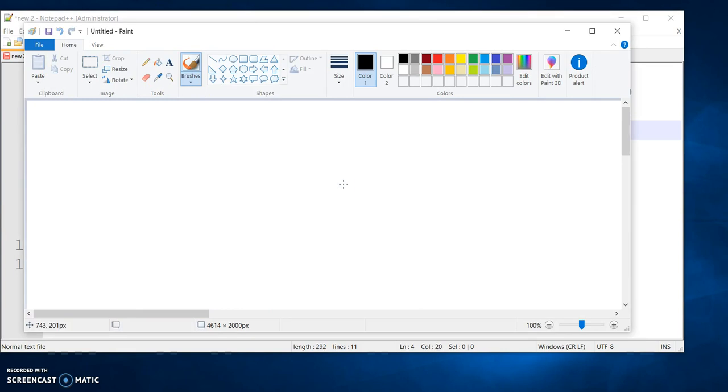So now let's see. This is our operating system environment, and this is the runtime environment of the operating system.